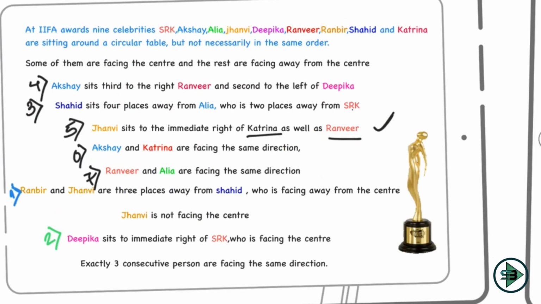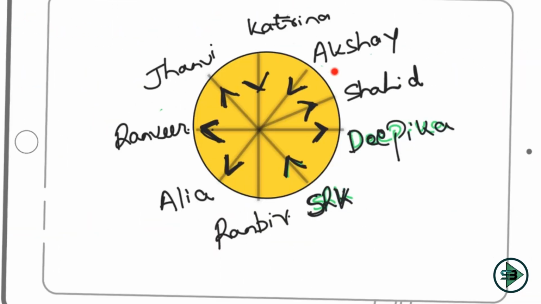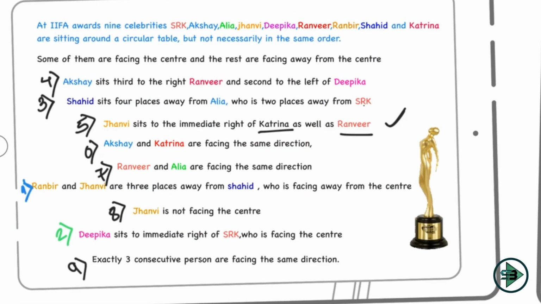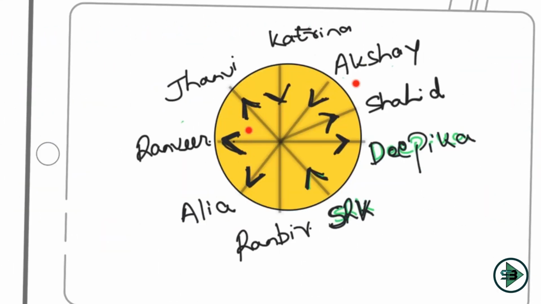Janvi is not facing the center. If she is not facing the center, obviously she is facing away from the center, something like this. So this is my eighth link. And finally, the last sentence which is left would be my ninth link: exactly three consecutive persons are facing the same direction, that is, facing outside the table. That's how I get my puzzle solved. Now, once this is solved, 5 questions are asked, and let's solve the questions.